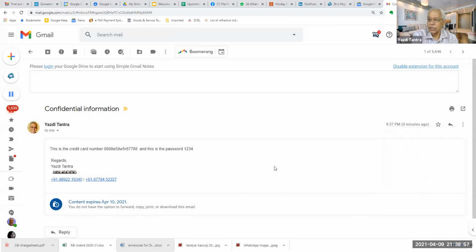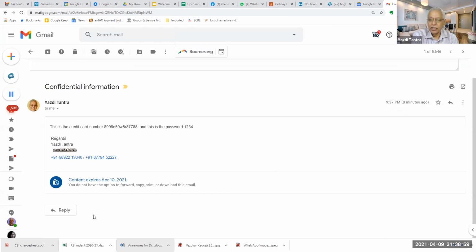Can you see how smartly it is doing? And down below also you just have an option to reply. There is no forward. Are you able to see this? So this mail will remain in the mailbox for 24 hours and then it will vanish. So this is the simplest way of handling confidential mail.